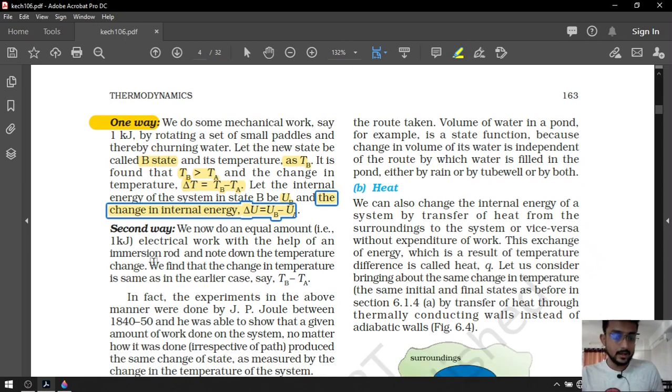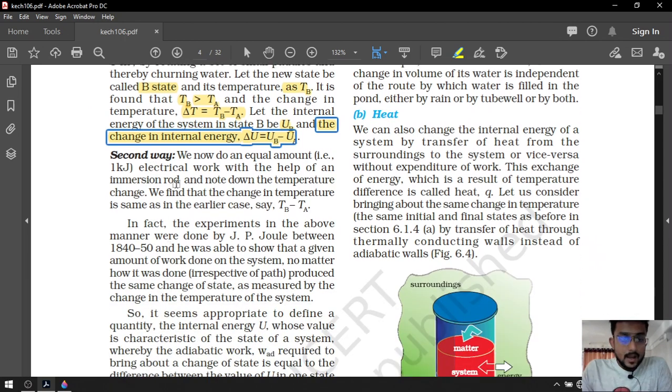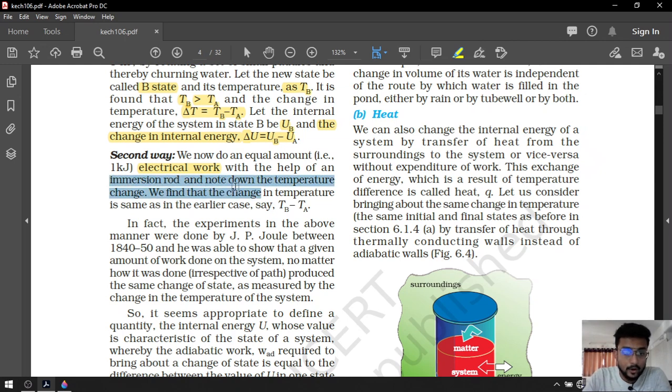Now second way. Now we do an equal amount of work as electrical work with the help of an immersion rod and note down the temperature change. Suppose TB is the final temperature, so TB will be more than TA because it is final after the work. So the change in temperature, delta T, will be equal to TB minus TA.